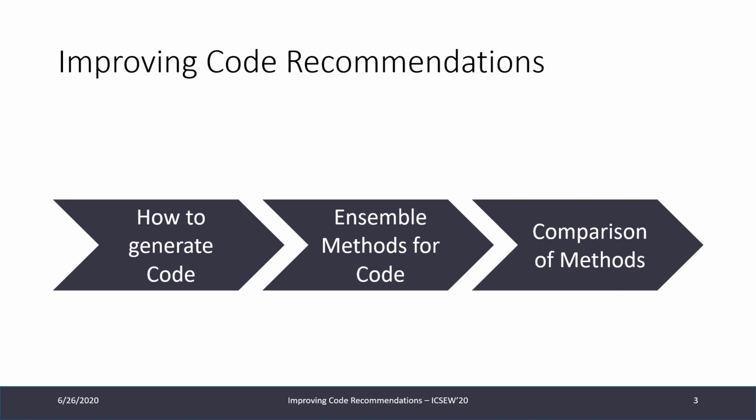So the main goal of this talk is to find out how to improve code recommendations. Firstly, we want you to understand how to generate code and which difficulties might arise when doing it. And for this, we'll explore existing approaches to code completion. Secondly, we will talk about ensemble methods for code. So we will combine models and show the potential of such ensemble methods. And lastly, we'll follow up with a comparison of these methods to fuel the discussion on how we can tackle the problem of code recommendation for dynamic languages such as Python, and then to finally understand how to do this.